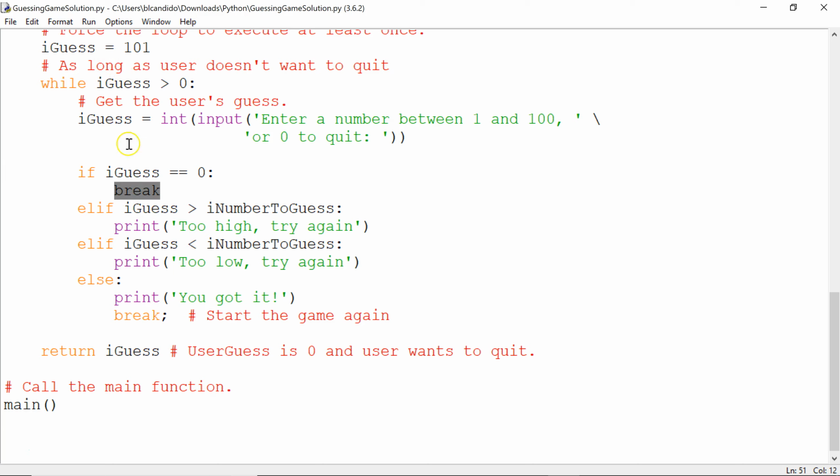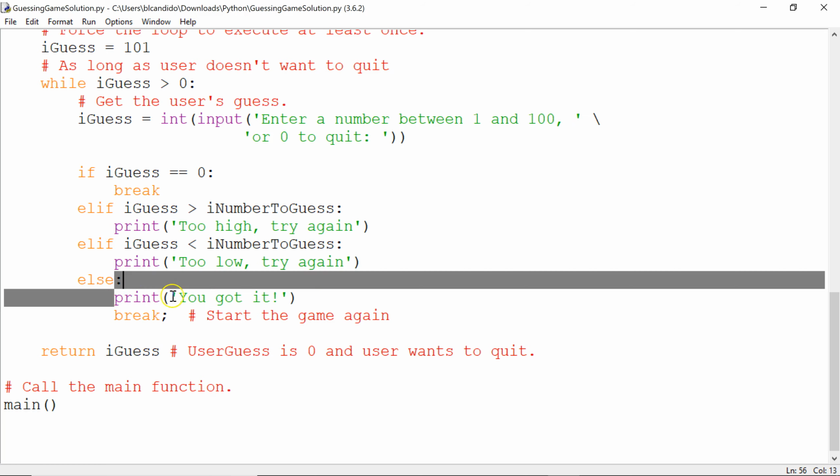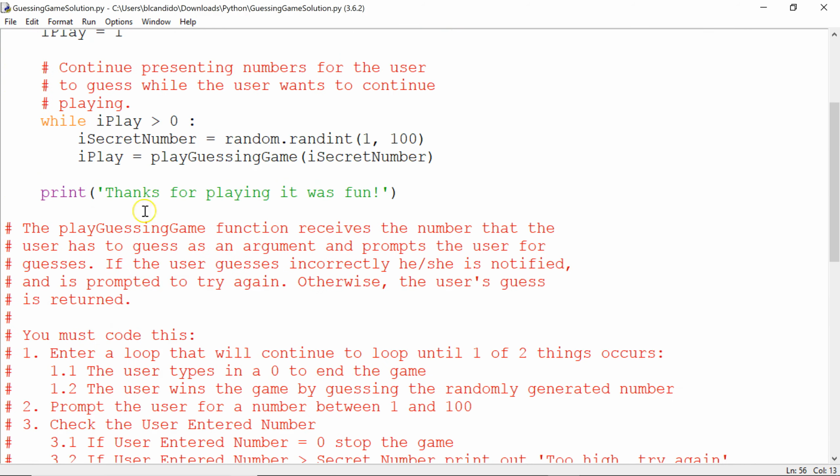Ask for another number. Just say you happen to say it's not 0. It's not greater. It's not less. So we get to here. What do we know? You must have won it. You guessed it. Break gets you out of the loop. You return the guess. You come back up to here. And because it's not 0, it gets yet another number to generate, and we play the game.